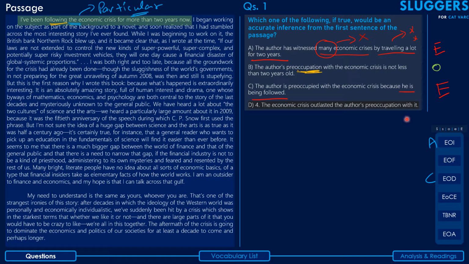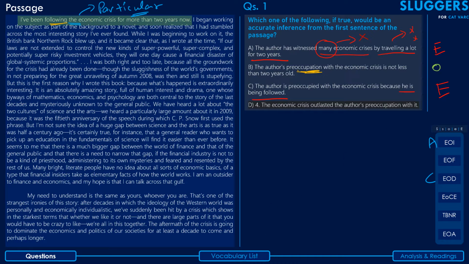Now see guys, some learners may have gotten confused here, right? Because of the way the sentence has been worded. The author in the first sentence of the passage basically says that he has been following the economic crisis for more than 2 years. And D says that the economic crisis outlasted the author's preoccupation with it.